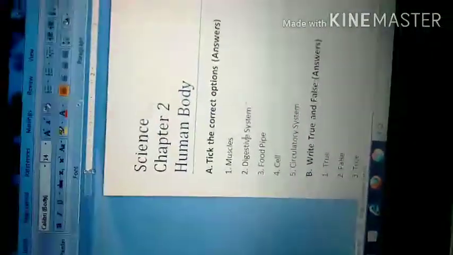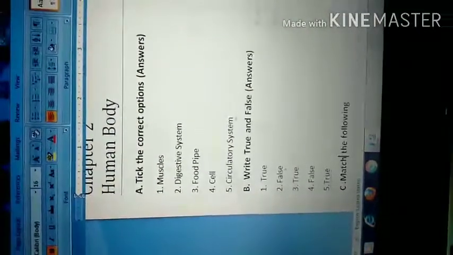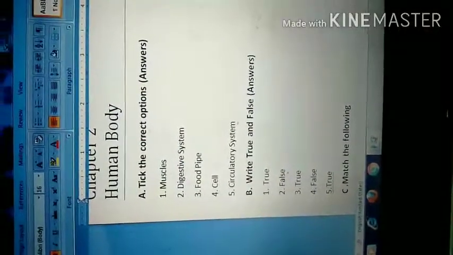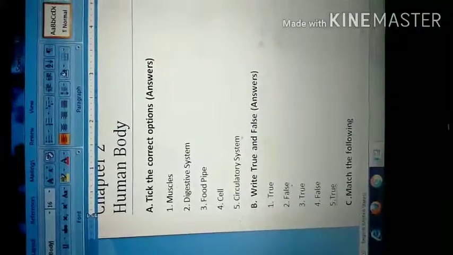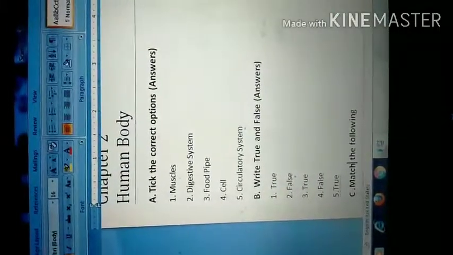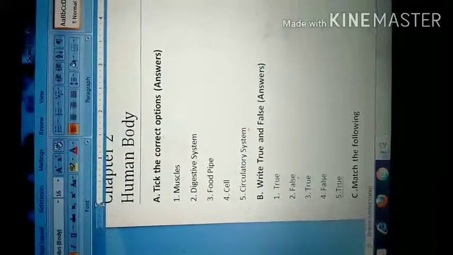So the first question is, our body would have no shape without skeletal system. It's true. Skeletal system helps us to make the shape of the body. Okay. Question number 2, food travels from mouth to the lungs. Is it like that? Food travels from mouth to lungs? No, na? Food travels from mouth to stomach. So 2 is false. 3, all living things are made up of cells. True. So write true. Write T.